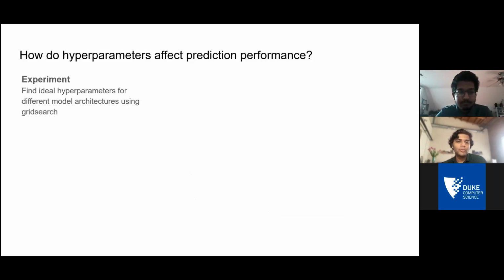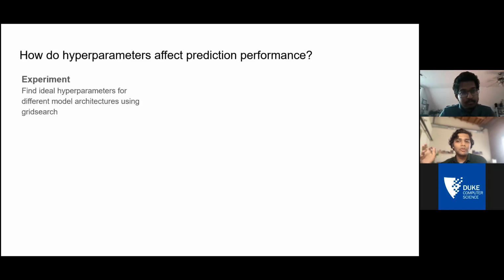Our goal with this experiment was to find ideal hyperparameters for all of the different model architectures using a technique called grid search. Grid search is essentially brute forcing. So we find all the different combinations of hyperparameters for all the different values that we want to test.